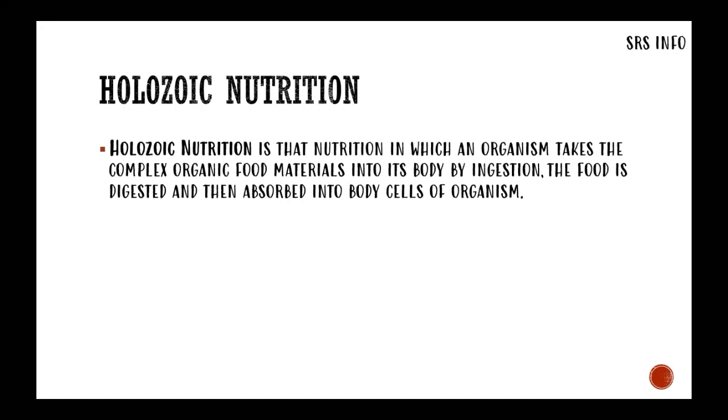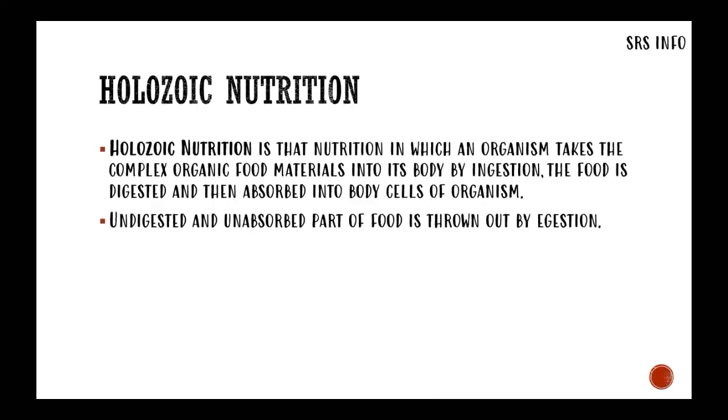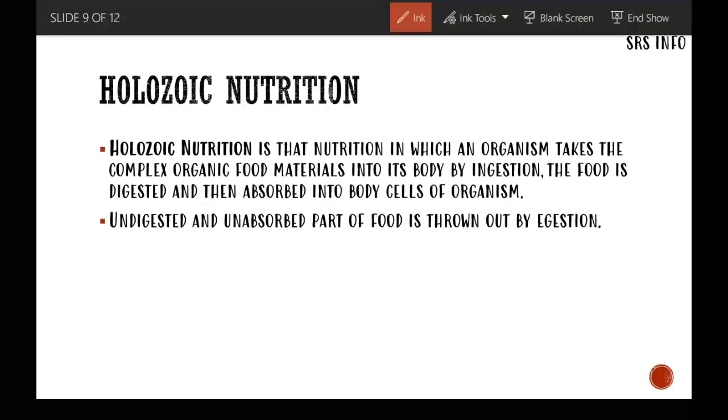Next is holozoic nutrition. Holozoic nutrition is that nutrition in which an organism takes the complex organic food materials into its body by the process of ingestion. The food is digested and then absorbed into body cells of the organisms. After that, the undigested and unabsorbed part of the food is thrown out of the body by the process of egestion. So, in holozoic type of nutrition, the organism takes the complex organic food materials, that can also be called solid foods, into their body by the process of ingestion.